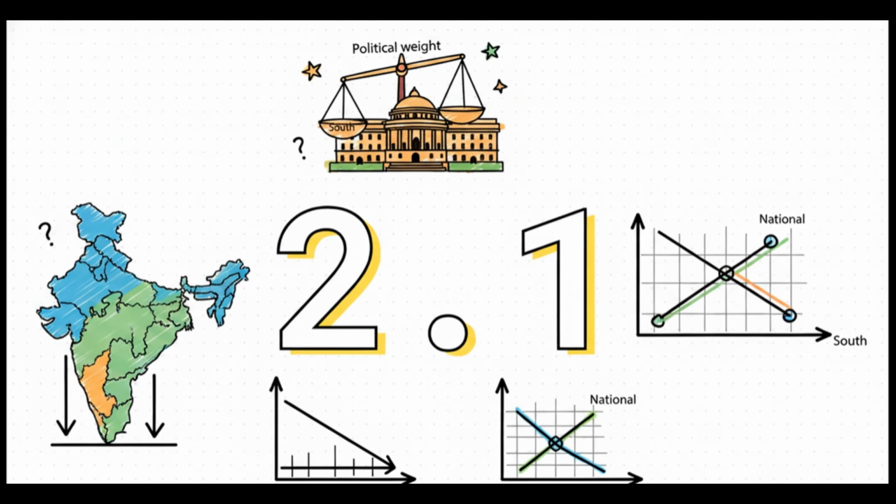Well, the crucial metric at the absolute heart of this debate is 2.1. This is the total fertility rate replacement level. Imagine successfully implementing national population policies, stabilizing your demographics, and dropping your state's fertility rate well below this 2.1 metric, while the national average continues to sit around 2.0. This creates a fascinating but really difficult paradox. States that did exactly the right thing for the country's resource management are now risking their political voice and legislative weight in Parliament. It's a really tough spot.